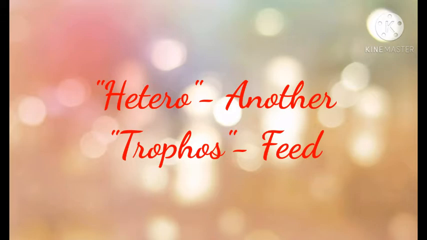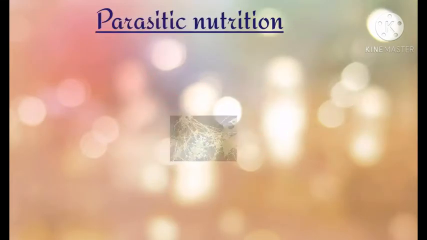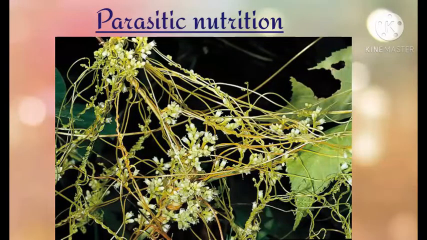Heterotrophic nutrition in plants is of many types. One such type is parasitic nutrition. Have you heard about parasites? These organisms live inside or outside the body of another living organism. These organisms show parasitic nutrition. Here, the organism which lives inside the body of another organism is called a parasite, and the organism in which the parasite lives is called the host. The parasite obtains the nutrition directly from the host body.